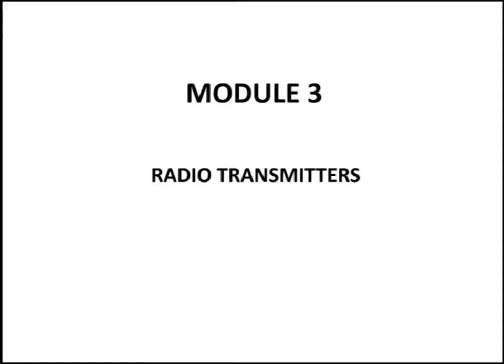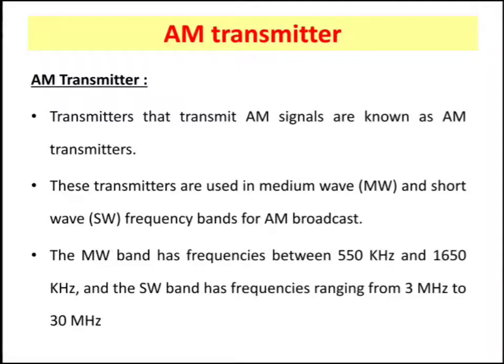It is discussed here. So we can see the AM transmitter. I have told in the earlier modules about AM modulation, FM modulation, and so on. After the modulation process, we have to transmit the signals to the receiver section or destination. So an AM transmitter is required. We will move on to the FM transmitter in later classes, and here we can see the AM transmitter.